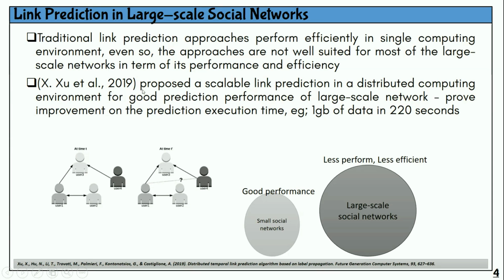Like here, Zhu et al. in 2019 proposed a scalable link prediction in a distributed computing environment, meaning more than one computer, for good prediction performance on large-scale networks. They proved an improvement in the prediction execution time, 220 seconds for 1 GB of data.